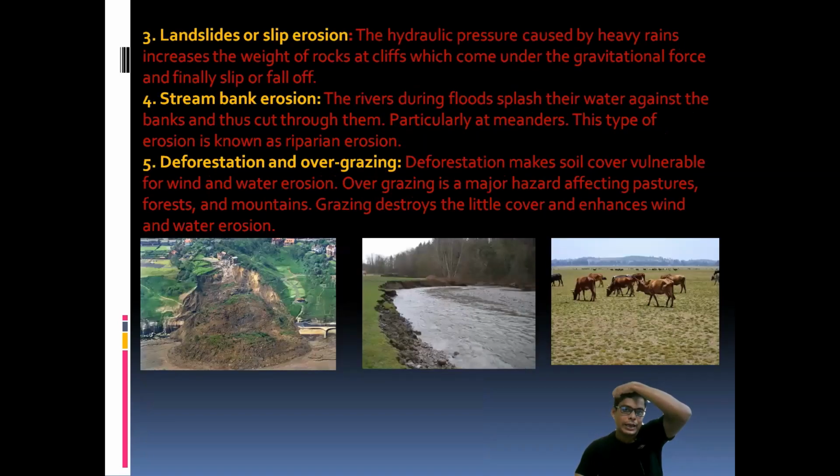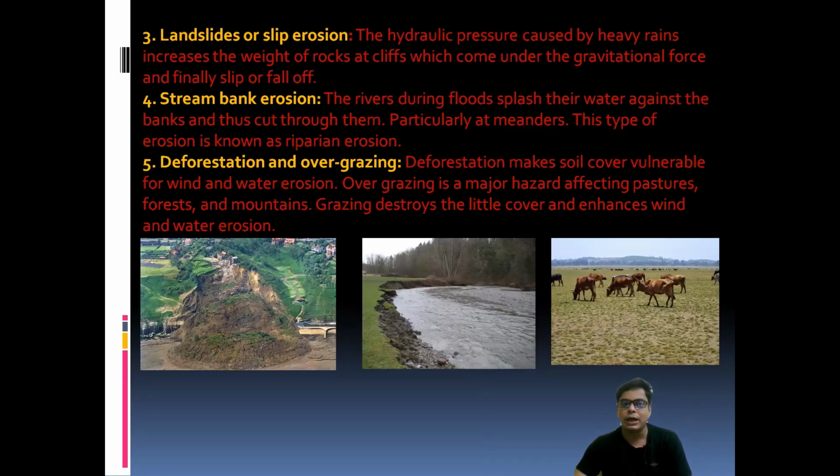The next thing, perhaps you can see in the next slide, is the landslide or slip erosion. When there is very high hydraulic pressure or very heavy rainfall, the cliff area can give way and a landslide occurs, mainly in mountain areas. Perhaps you can see the landslide in the left corner of this diagram.